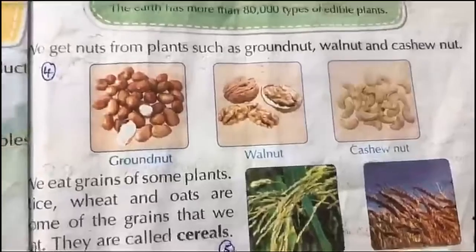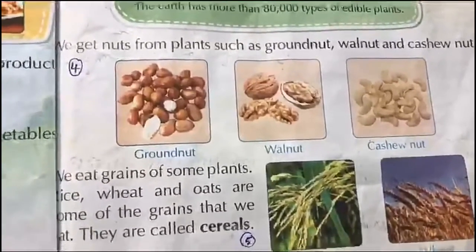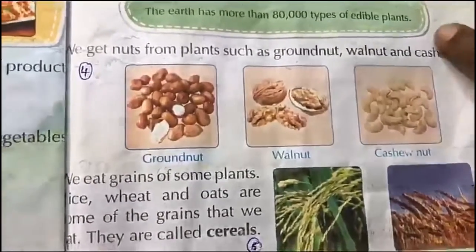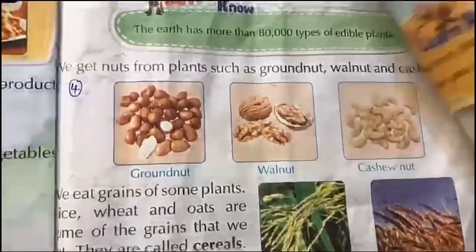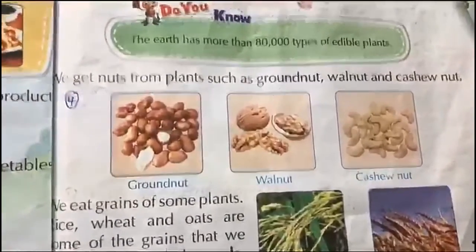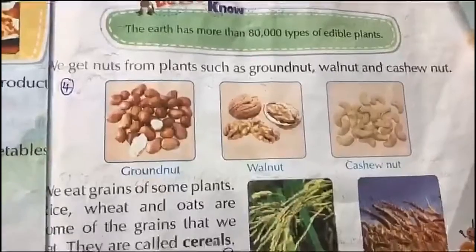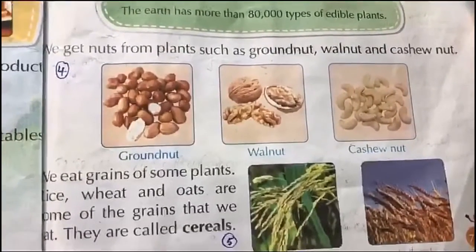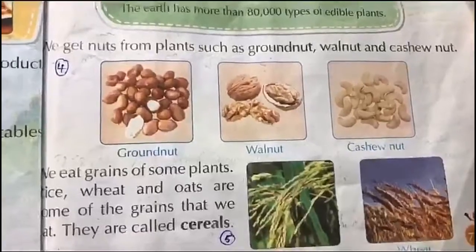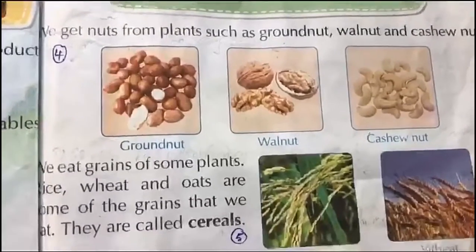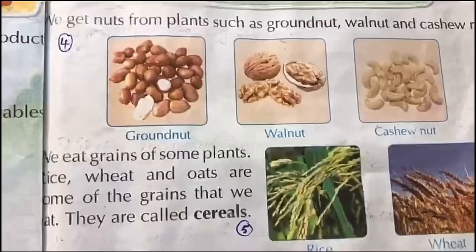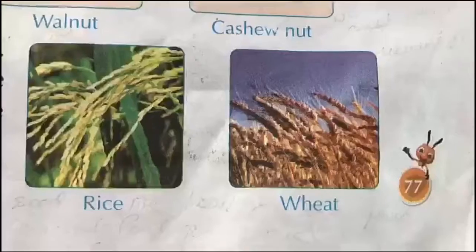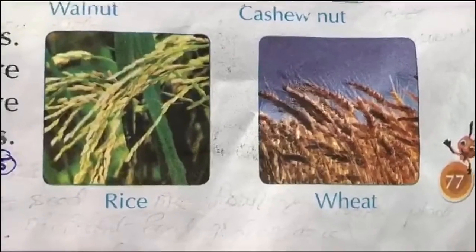Do you know, children, the earth has more than 80,000 types of edible plants. What is the meaning of edible? Fit to be eaten. Which are the plants we use regularly? We use leafy vegetables and medicinal plants regularly. All these types of plants we call the edible plants.